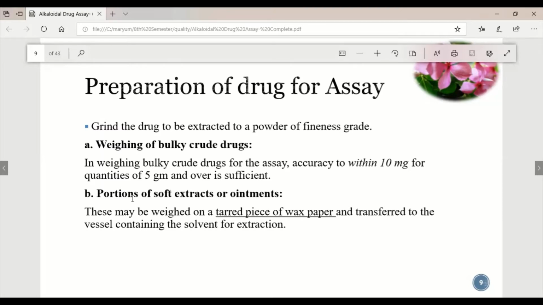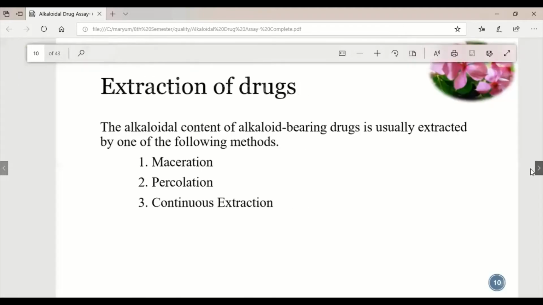Then a portion of soft extract or ointment may be weighed on a tared piece of wax paper. We will put our wax paper on the weighing balance with a minimum least count, or precision, of 10 milligram, then tare it, and then measure the quantity of alkaloid we want. It depends on our preparation, what solution, concentration, quantity in grams or liters, we are preparing for our assay.